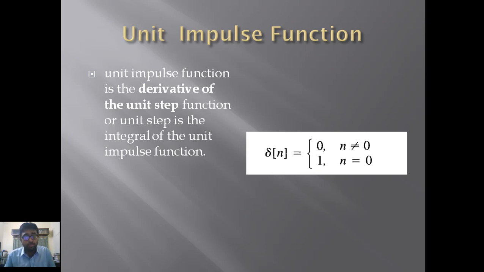But for the unit impulse function, that continuity will not be maintained. Sometimes it is 1, for a few integer values it will be 0, but after that it could again come with a value. That's why the unit impulse function is the derivative of the unit step function, or the unit step is the integral of the unit impulse function. Okay, let's go to the next slide.